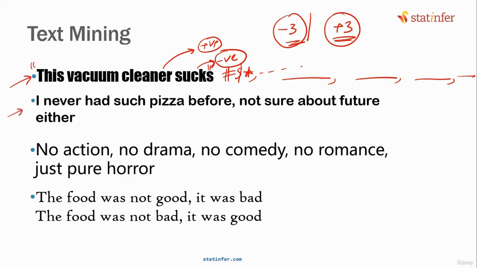One of the reviews for a pizza restaurant is, I never had such pizza. Not sure about future either. Some people are so sarcastic that it will be very difficult for us to find out whether they are talking positively or negatively. Has it ever happened to you? Somebody was so sarcastic that we couldn't even find out what they're saying.